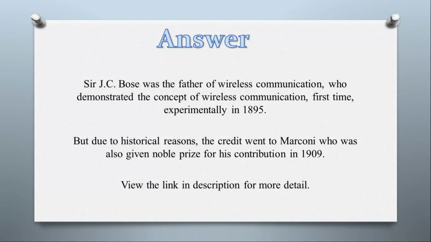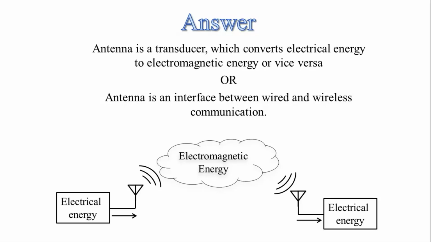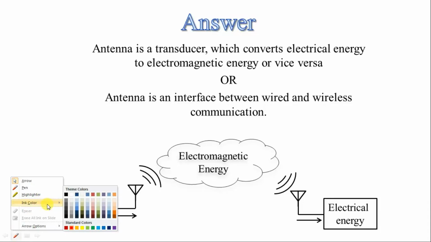So the next question, how to explain an antenna to a common man? Here's the answer. Antenna is nothing but a transducer which converts electrical energy into electromagnetic energy.